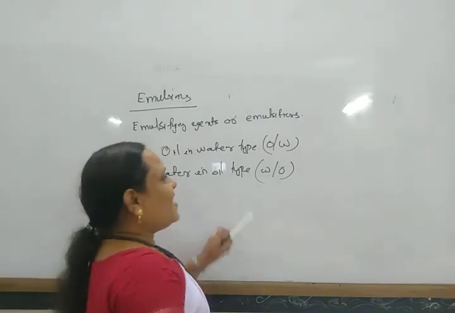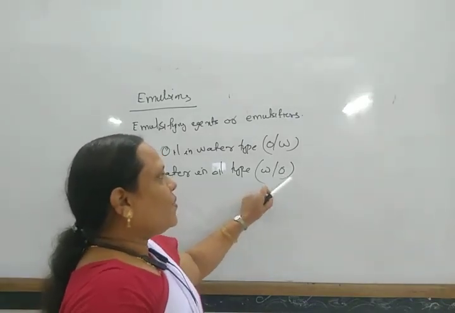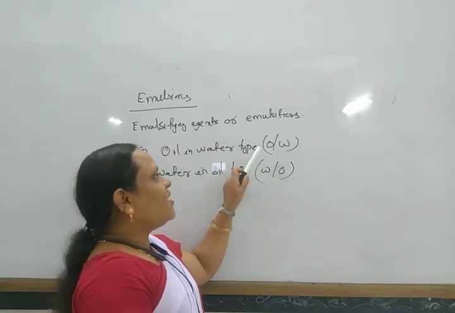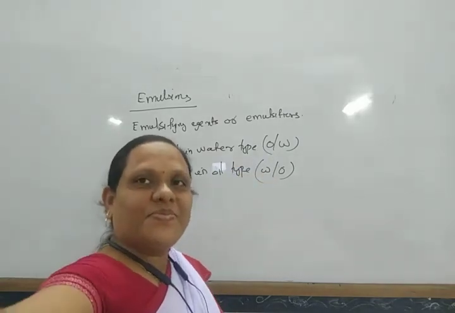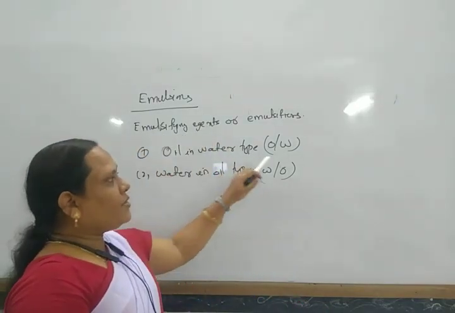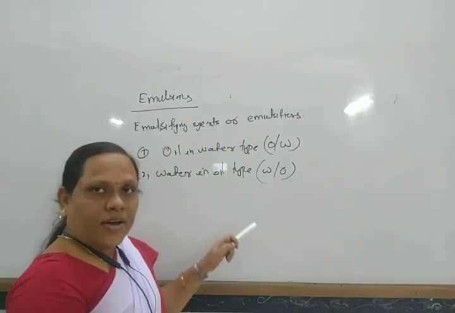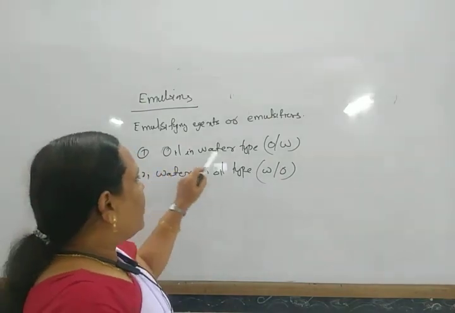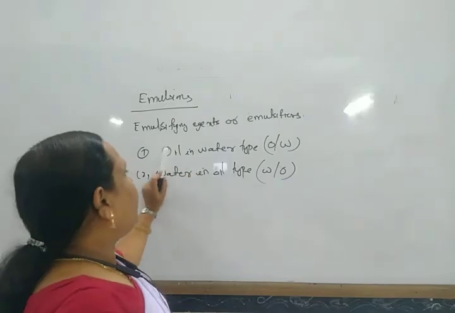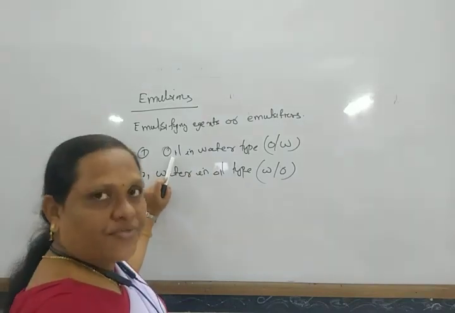Water in oil type is generally represented as W upon O, and oil in water type is generally represented as O upon W. In oil in water type, water is the dispersion medium and oil is the dispersed phase.